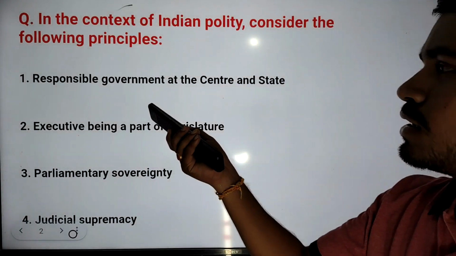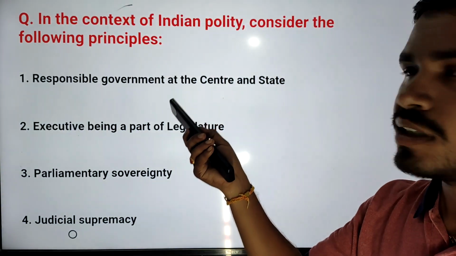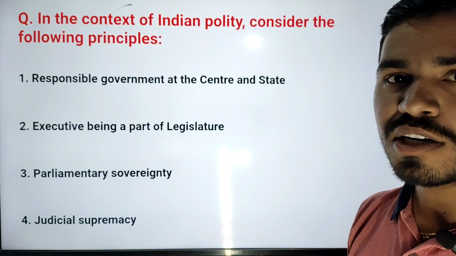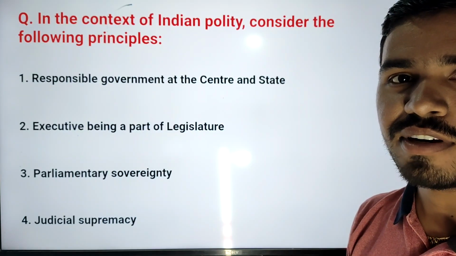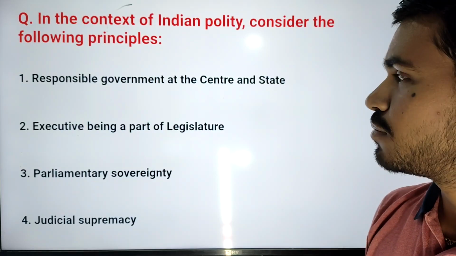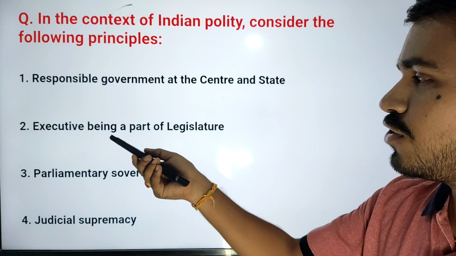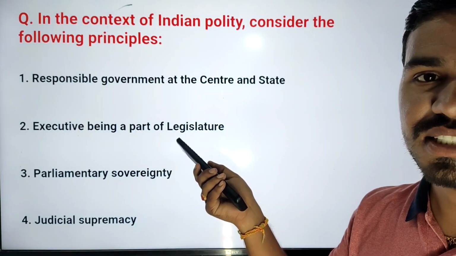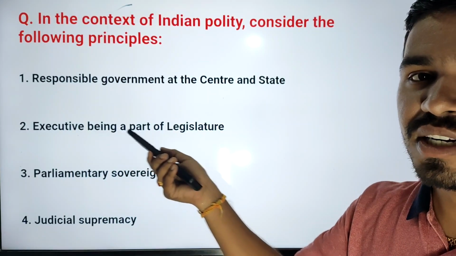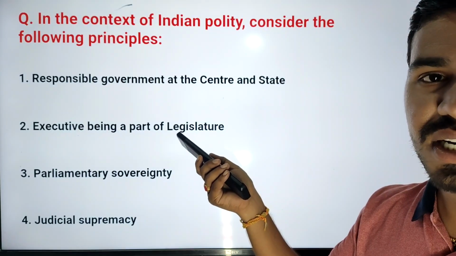If you see the first one, responsible government at the center and state, this statement is correct. As we know, the Council of Ministers at the center is responsible to the Lok Sabha, and the Council of Ministers at the state level is responsible to the state legislative assembly. So the first statement is correct. And the second statement is executive being a part of legislature. This is also correct, because the executive means ministers, and ministers are part of MPs and MLAs. So this statement is also correct.